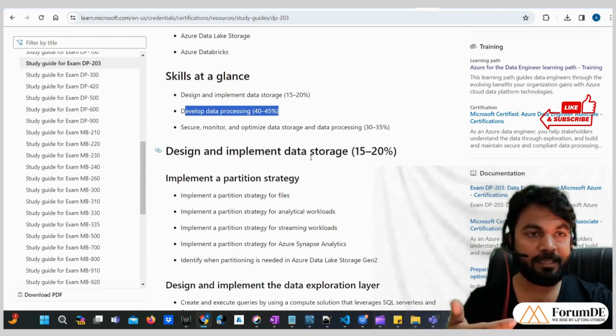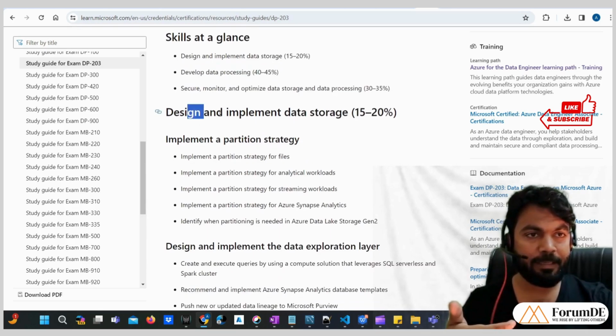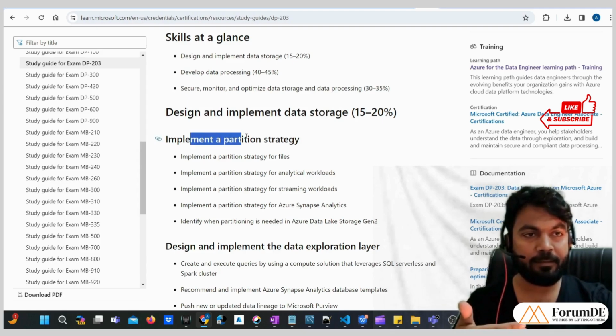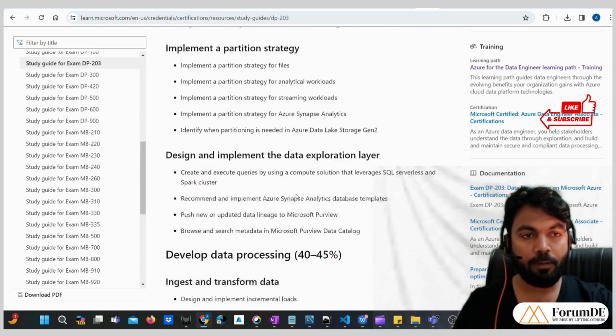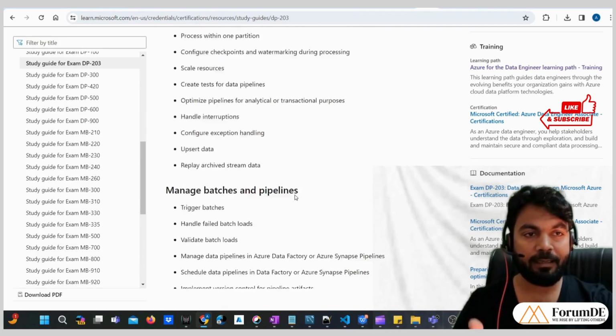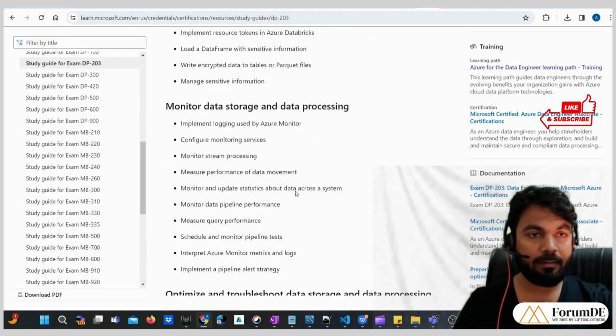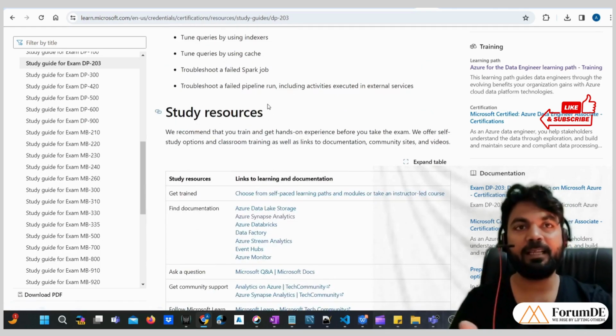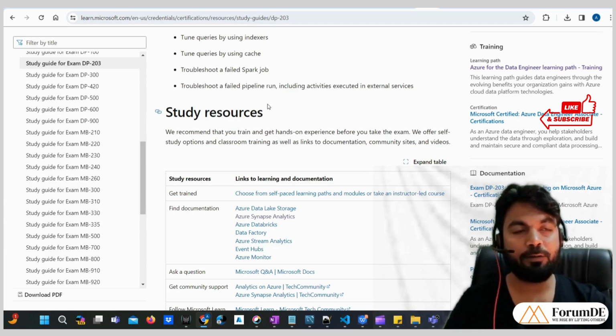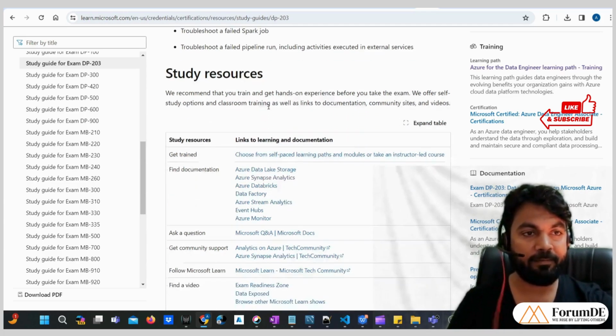So in this fashion, these main topics have been divided into further subtopics, and these further subtopics have been divided into further subtopics. Okay, so all the topics have been given, so you can go through them. While preparing for these certifications, you need to take reference from these documents, like what all topics are there, and you can start preparing for that.